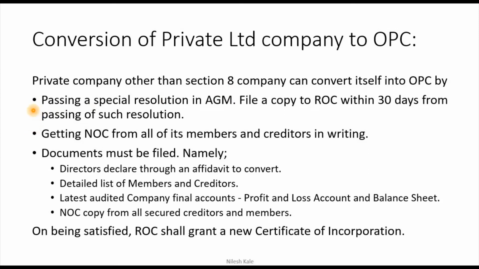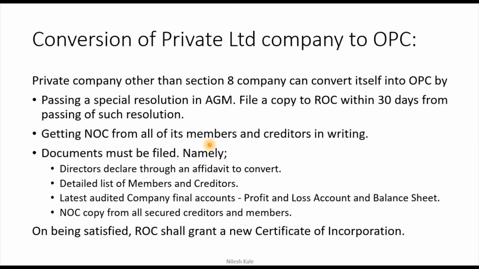There are three things: passing a special resolution in the AGM, the annual general meeting, filing a copy to ROC within 30 days from passing of such resolution in the AGM, and getting NOC from all its members and creditors in writing. So getting NOC is very important, because without telling its members and creditors, you cannot convert yourself into an OPC.